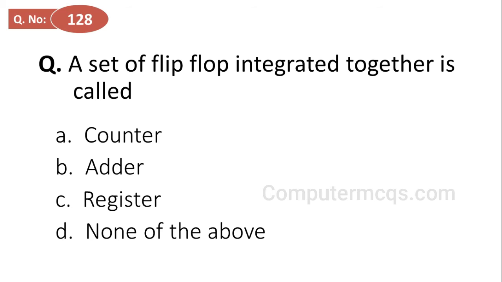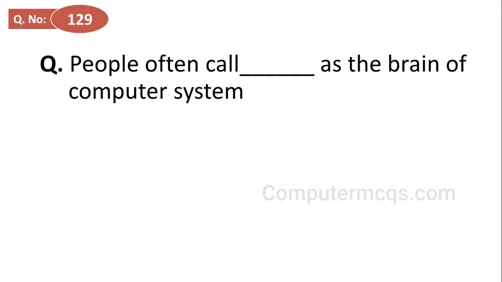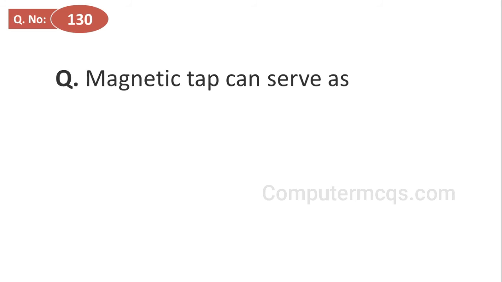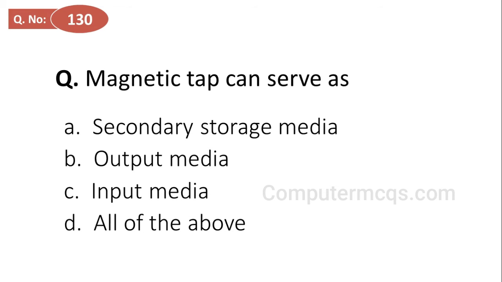A set of flip-flop integrated together is called, options are counter, adder, register, and none of the above, and the correct answer is option C, register. People often call as a brain of computer system, and the correct answer is option C, central processing unit. Magnetic tape can serve as, options are secondary storage media, output media, input media, all of the above, and the correct answer is option D, all of the above.